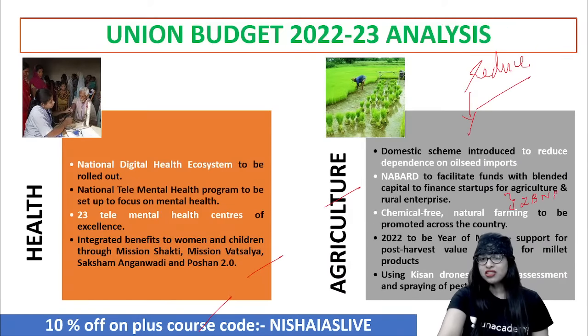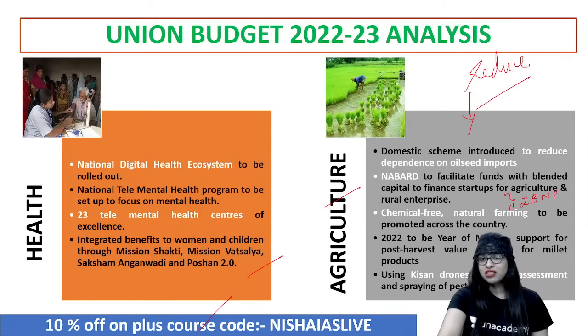And they say that 2022, the current year, will be a year of millet. That is, there will be support for post-harvest value addition for millet products and all. But you have to wait and see whether it will be a year of millet or a year of something else. All these announcements, but how far the announcements are converted to practice is something we need to understand. Otherwise, what's the use? That is something to be noted.